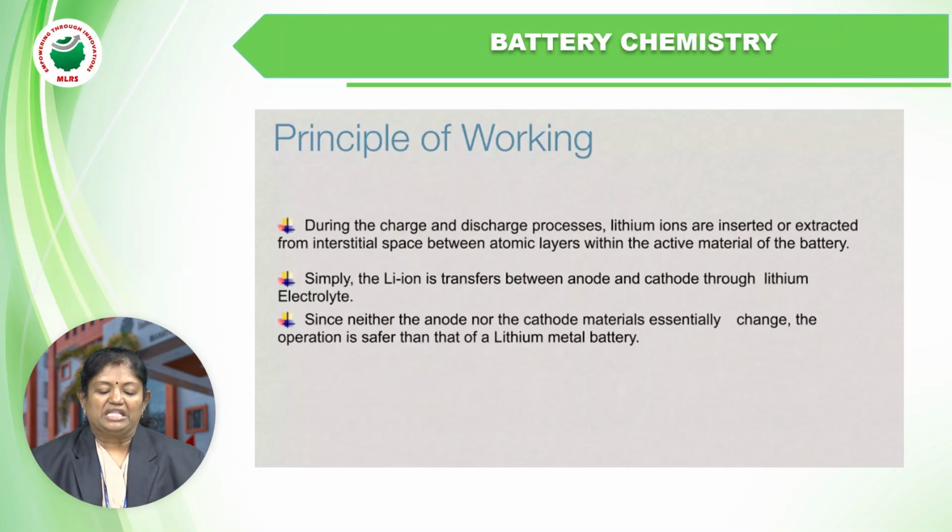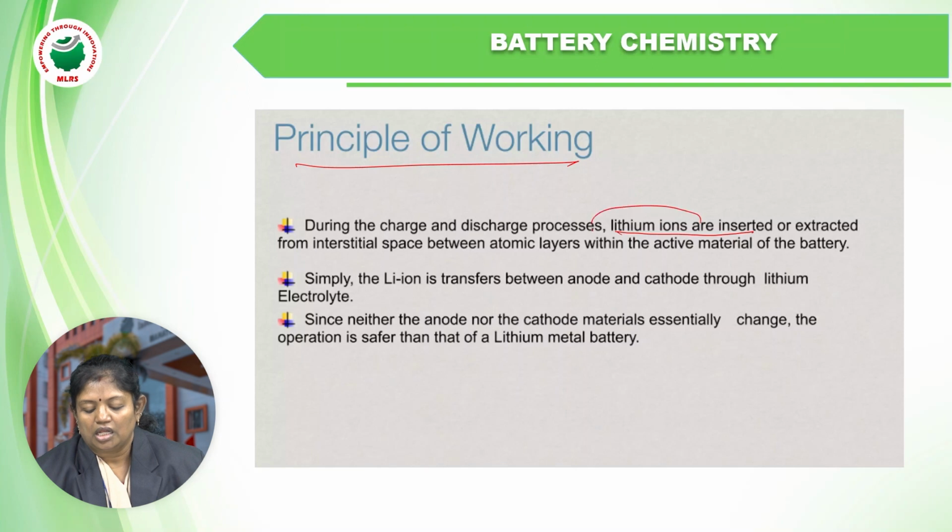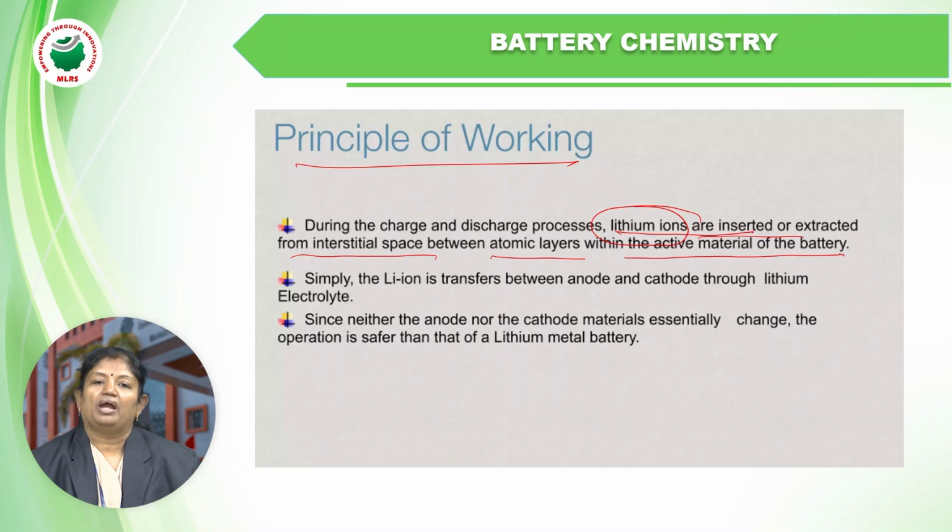Now, coming to the principle of working: how lithium-ion batteries work. We need to discuss what principle is involved in the working of the battery. During the charge and discharge process, lithium ions, this is very, very important, what happens during charging and what happens during discharging, we need to discuss under the principle. Lithium ions are inserted or extracted from the interstitial spaces between atomic layers within the active material of the battery.